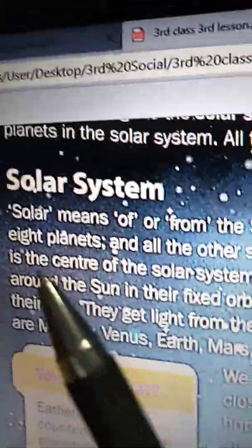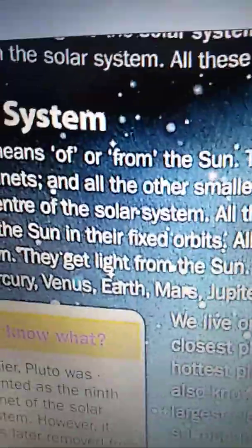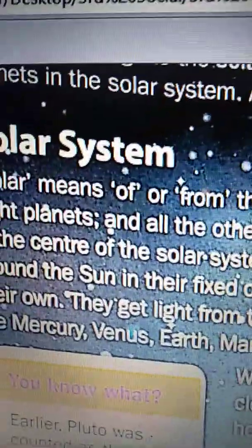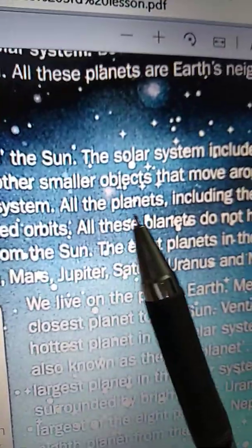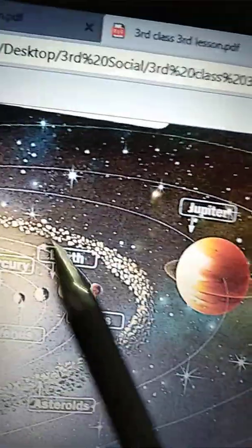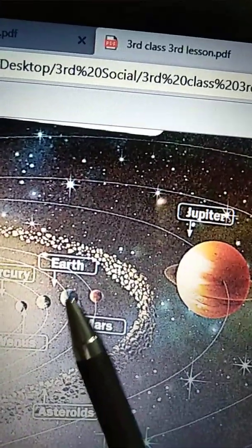The sun is the center of the solar system. Here is the sun. This sun is the center of the entire solar system. All the planets, including the Earth, move around the sun in their fixed orbits. We have 8 planets here, and all of them move around the sun.